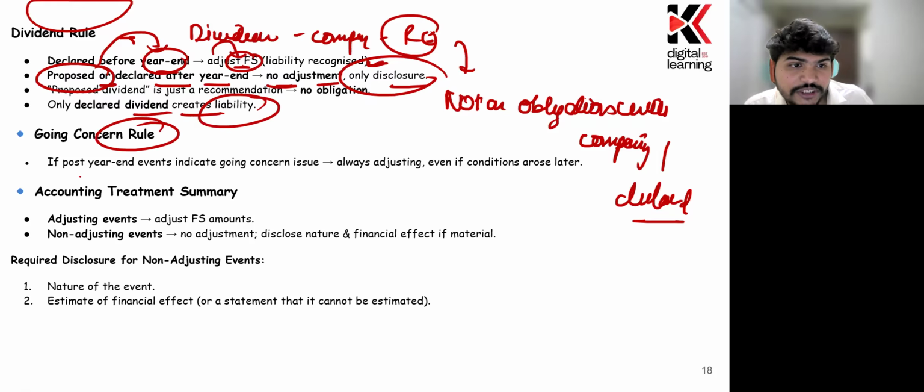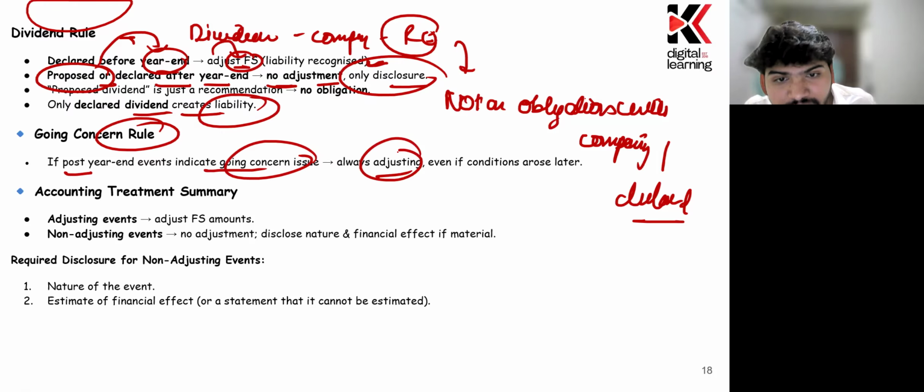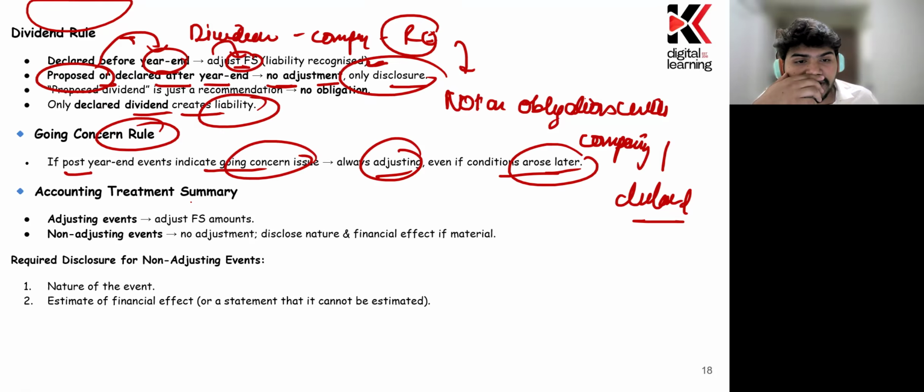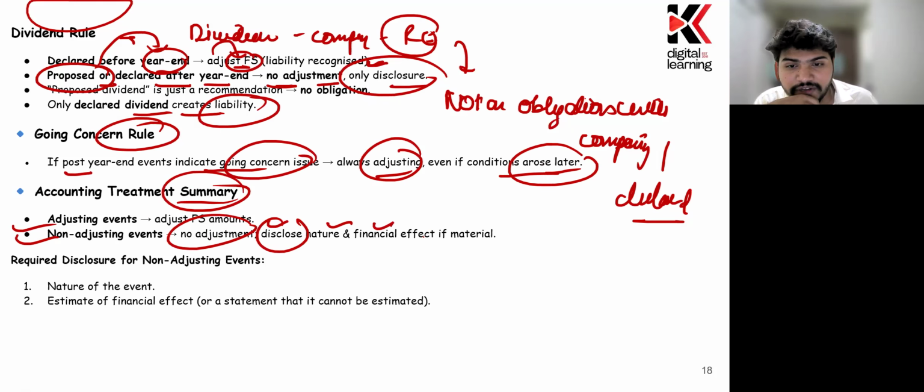Now we'll learn about the going concern. If a post-year event indicates a going concern issue, we need to always adjust this even if the condition arose later. So, accounting treatment summary: an adjusting event needs to be adjusted in the financial statement. A non-adjusting event does not need to be adjusted, but the disclosure of the nature and financial effects should be there if they are material in nature, right?